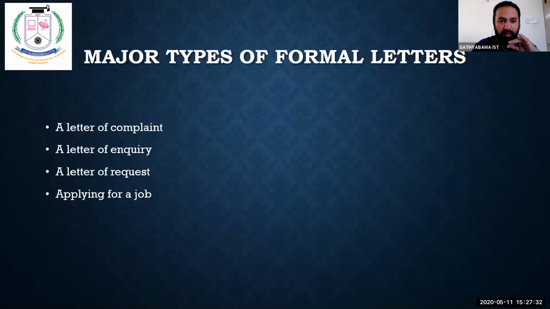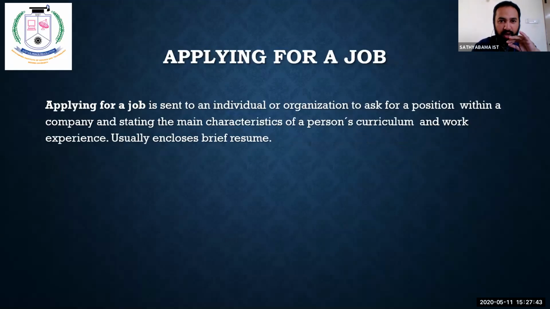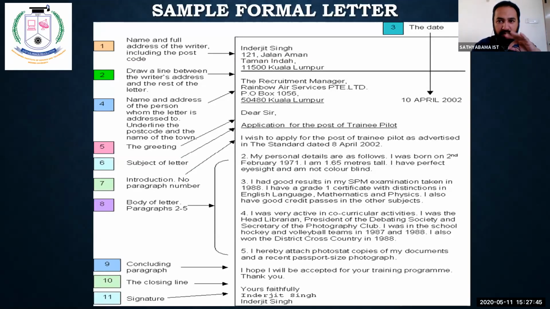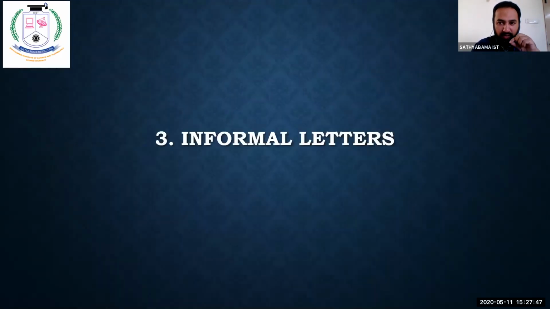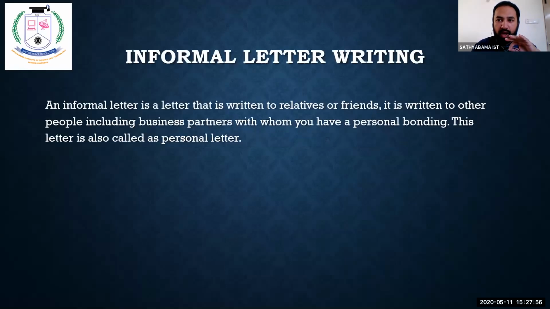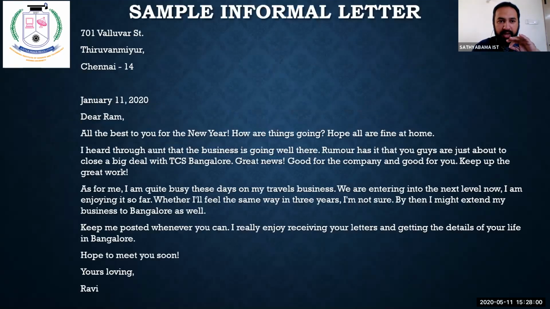Formal letters: once again, you have four. Inquiry, request, complaint, and job application. And finally, this is the format that we have already seen. And finally, you have informal letters. Where do we use informal letters? Only to our families, friends, and relatives, and also to your business partners if you have a close relationship with them. With this we end.